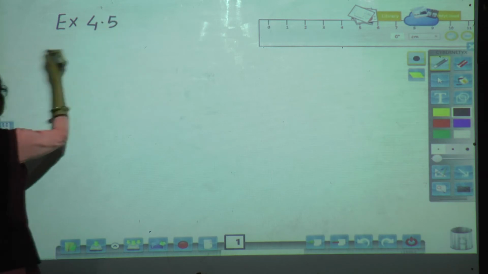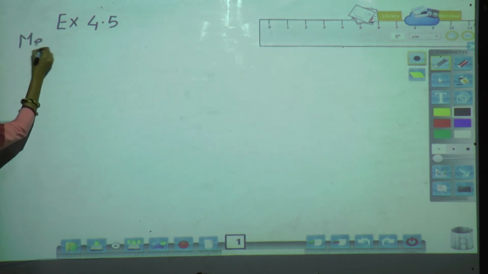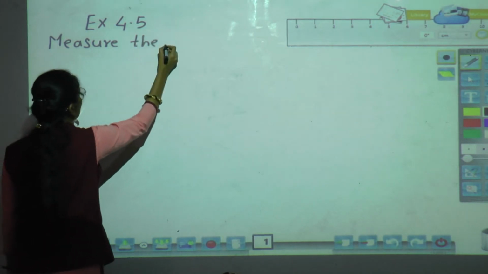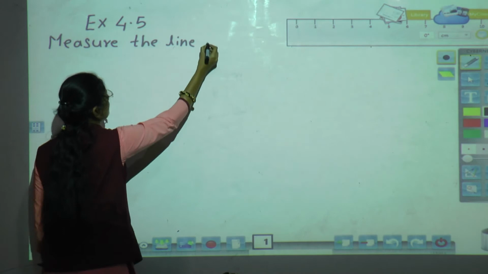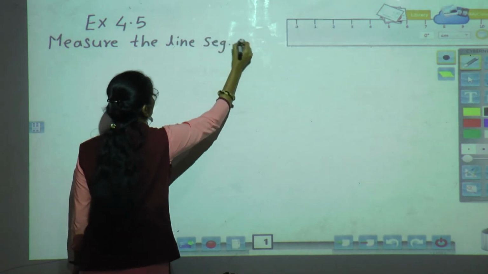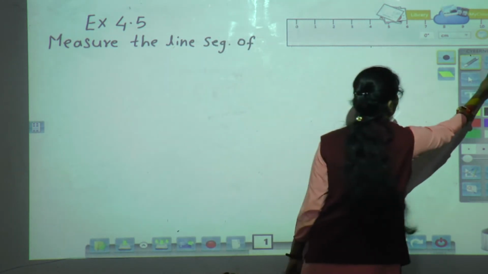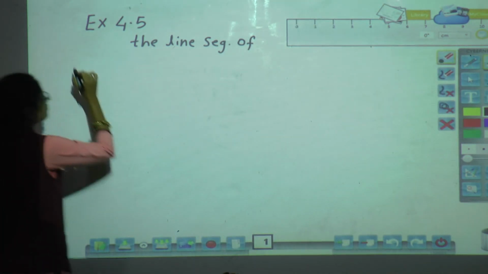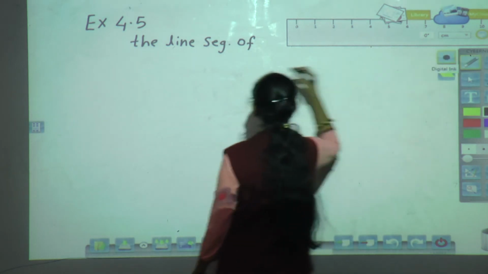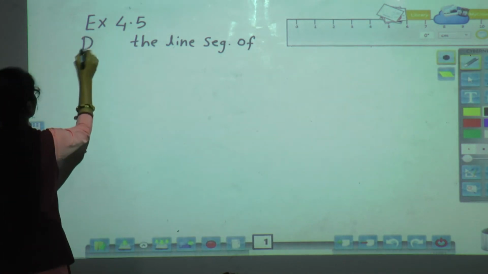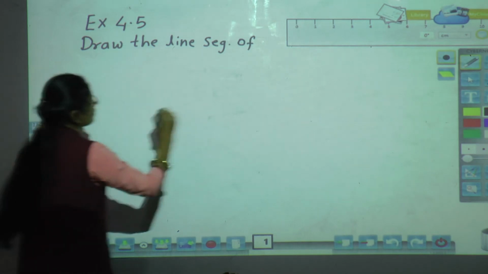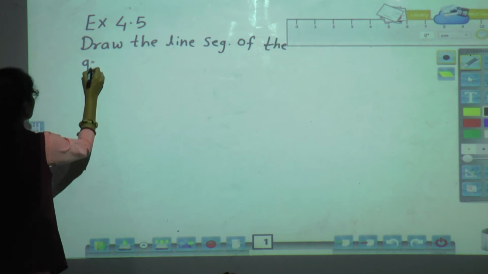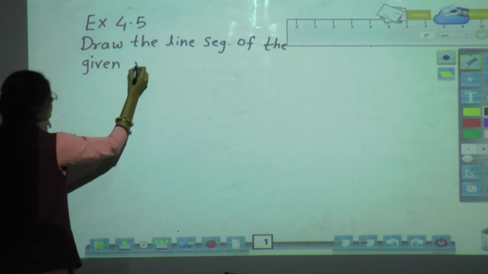The question is, measure the line segment, draw the line segment of the given measurement. This is our question.